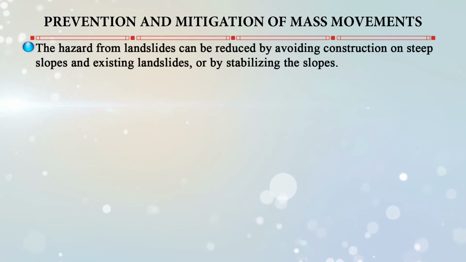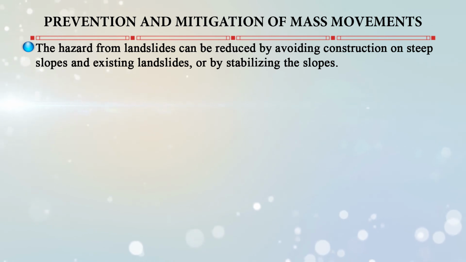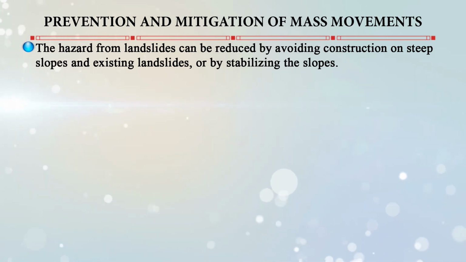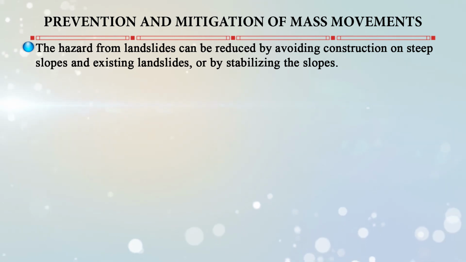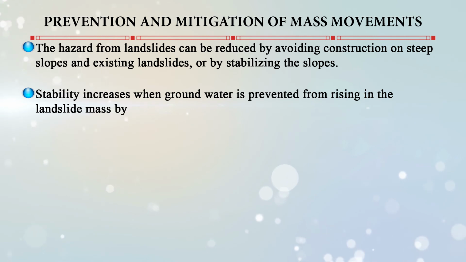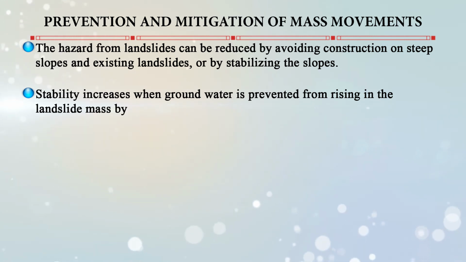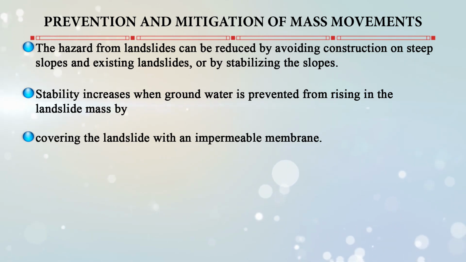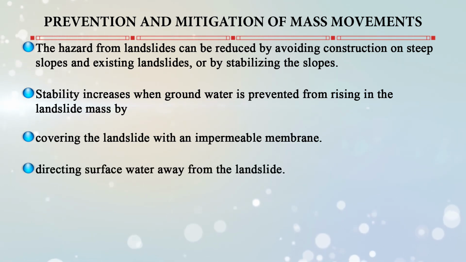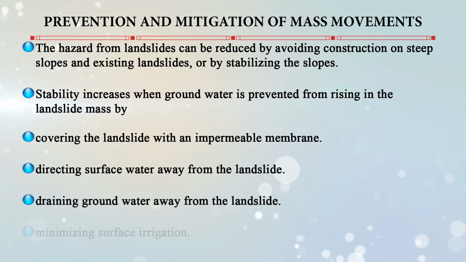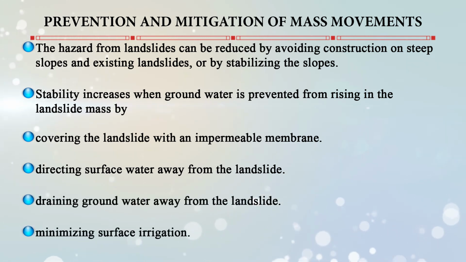Now, the hazard from slides can be reduced by avoiding construction on steep slopes and existing landslides, or we can stabilize the slopes. Stability increases when groundwater is prevented from rising in the landslide mass by covering the landslide with an impermeable membrane, directing the surface water away from the landslide, draining the groundwater away from the landslide, or minimizing surface irrigation.